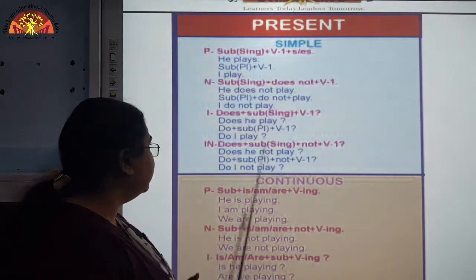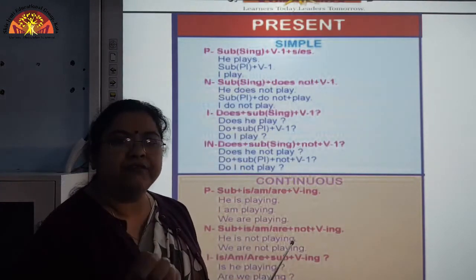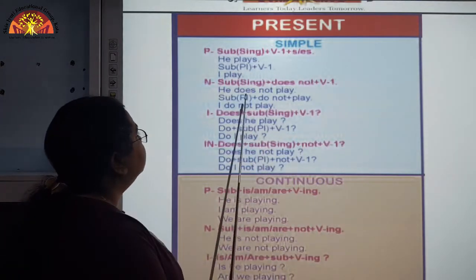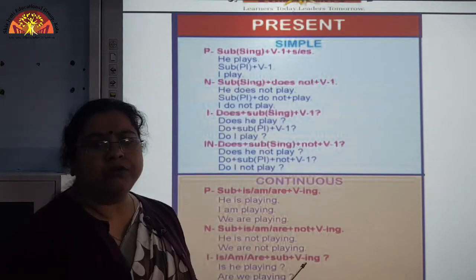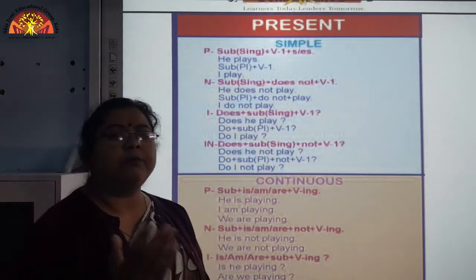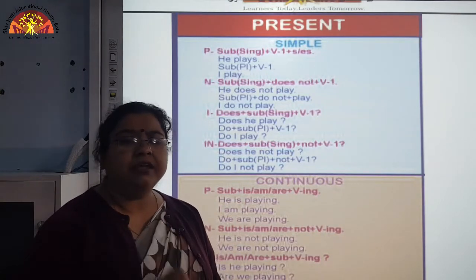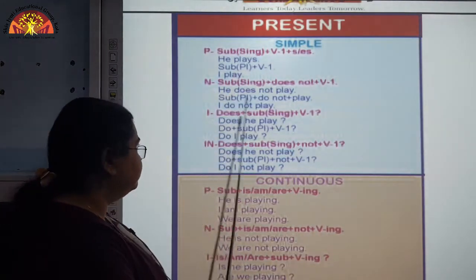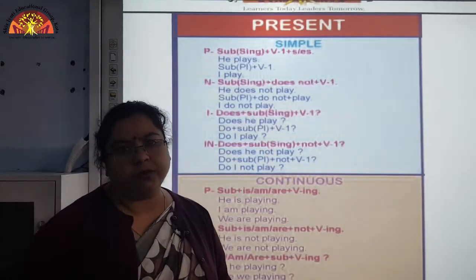Now, let us move to the negative part. Here we have to introduce a helping verb, that is either does or do. Does and do will be according to the singular or plural number of the subject. Does will be with singular subjects and do will be used with first person and plural subjects.